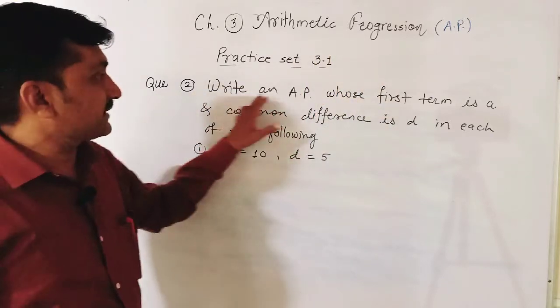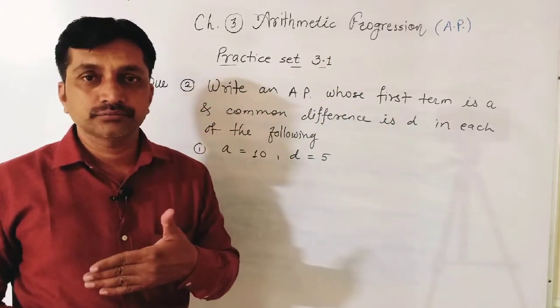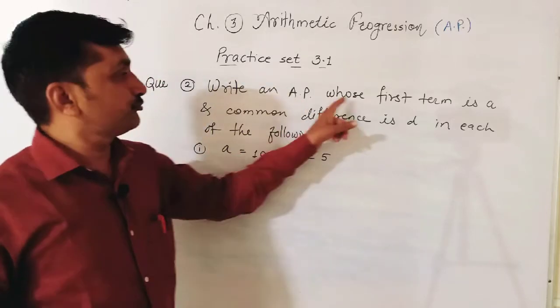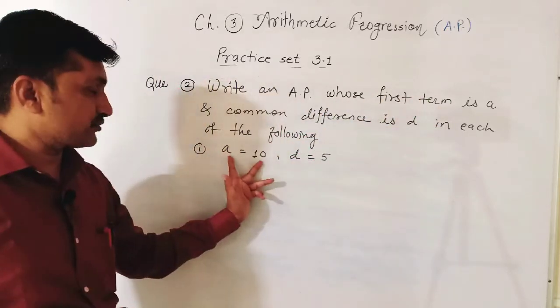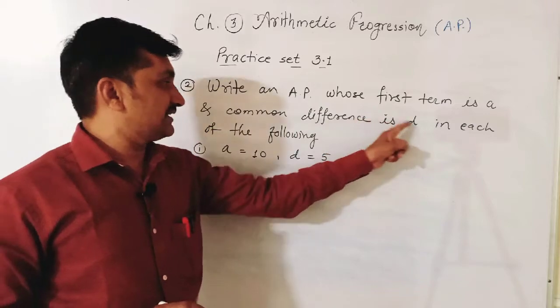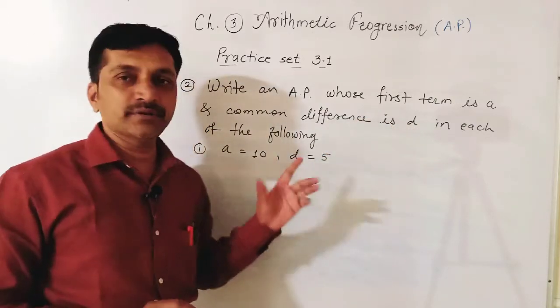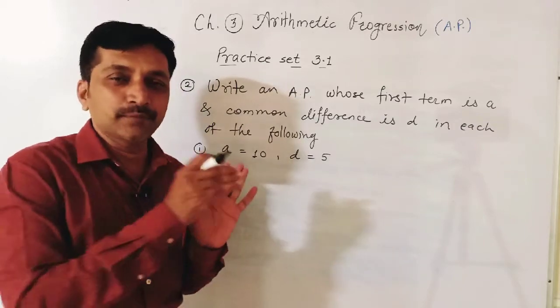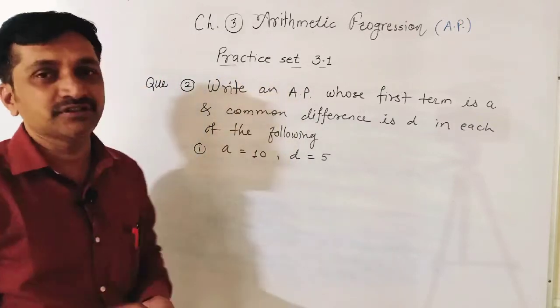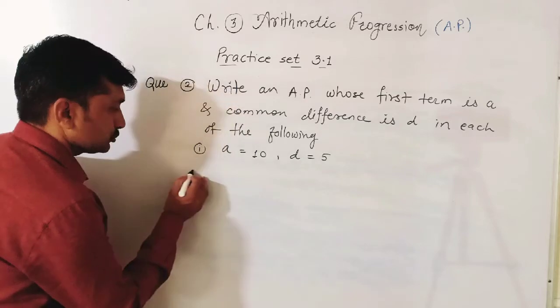Question number 2 is: write an AP. We have to write an AP whose first term is A and common difference is D in each of the following. Means first term and common difference are given, and with the help of these 2 values we have to find the AP. This is a very easy example.